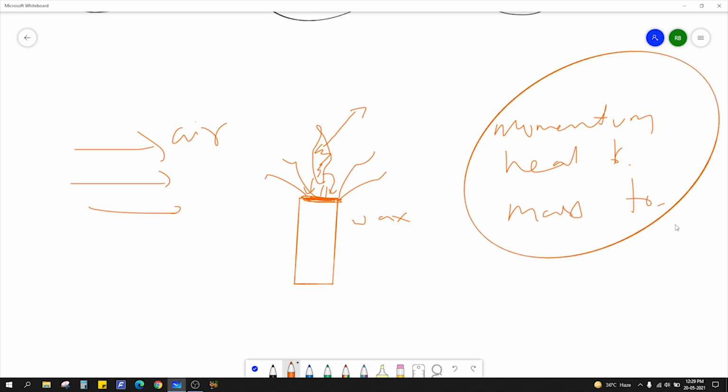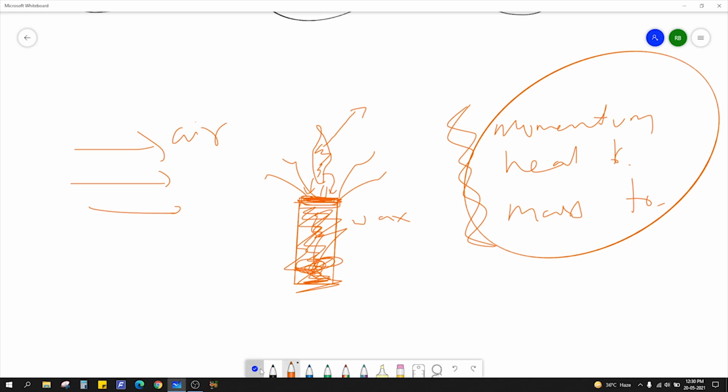Suppose someone is interested in how much of this wax will become vapor after a certain time. If somebody asks that question, what is the time taken to completely evaporate, or sublimate, this wax? To answer that question, you have to go through all these three transfers. You have to solve all the equations for these three transfers. That is a very complicated problem.